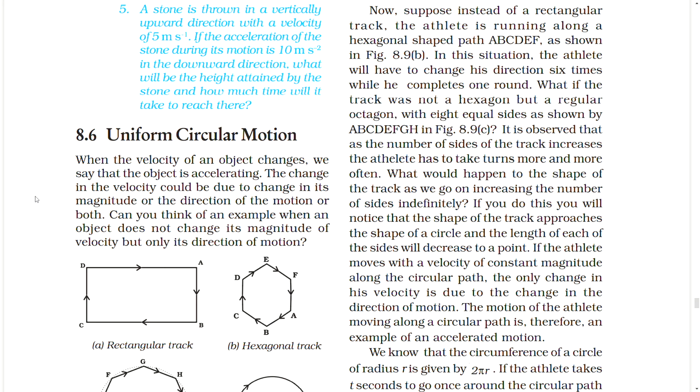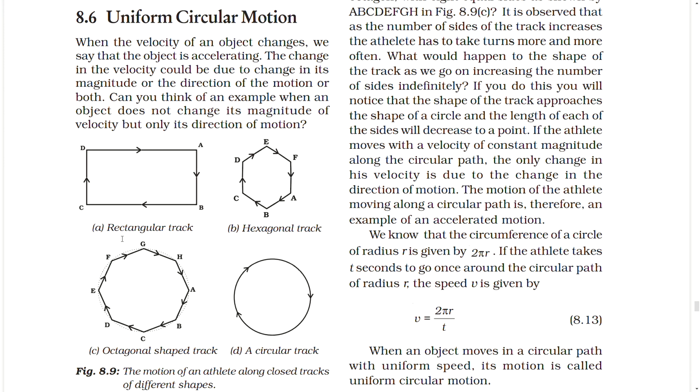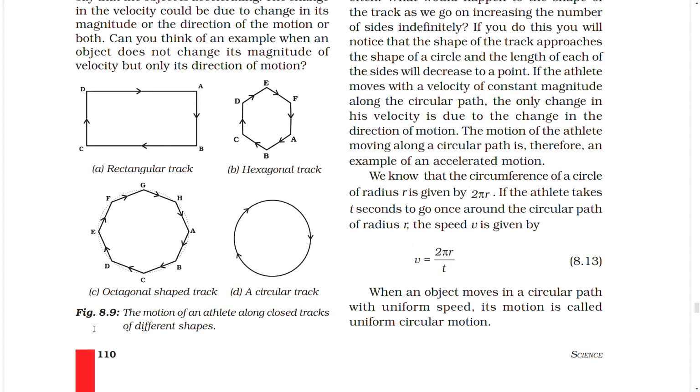8.6. Uniform circular motion. When the velocity of an object changes, we say that the object is accelerating. The change in the velocity could be due to change in its magnitude or the direction of the motion or both. Can you think of an example when an object does not change its magnitude of velocity but only its direction of motion? A. Rectangular track. B. Hexagonal track. C. Octagonal shaped track. D. A circular track. Figure: The motion of an athlete along closed tracks of different shapes.